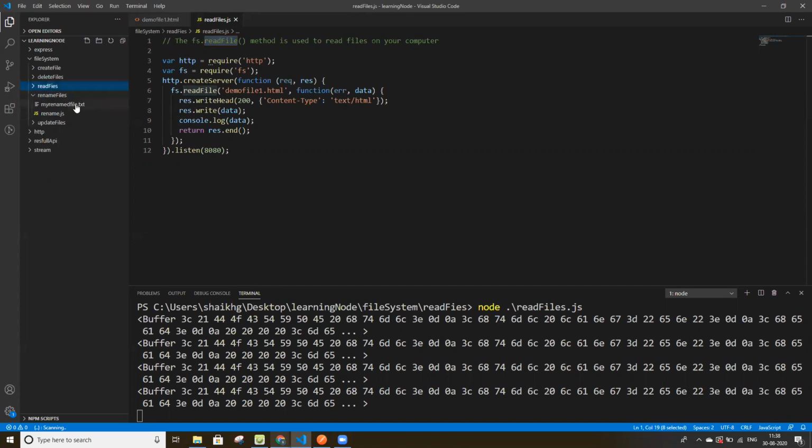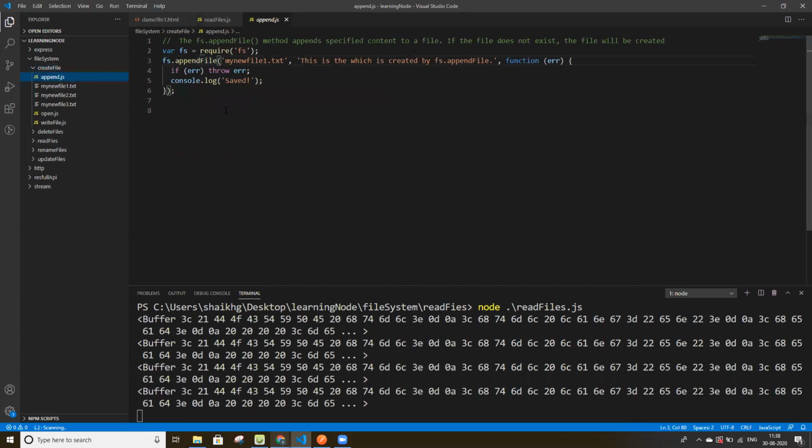Similarly, we can write the file, rename the file, or update the files. For creating a file, we use three methods: append, open and write. With the help of the append method, the fs appendFile method appends specified content to a file. If the file does not exist, the file will be created.